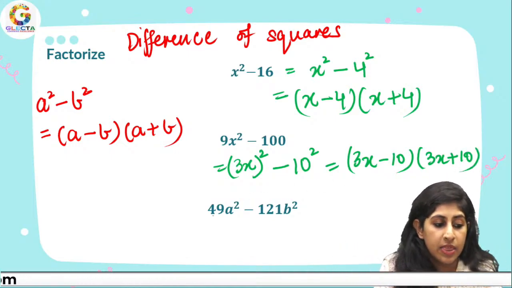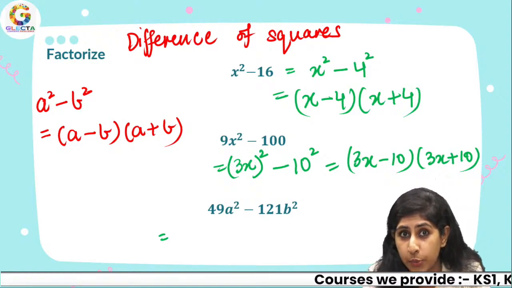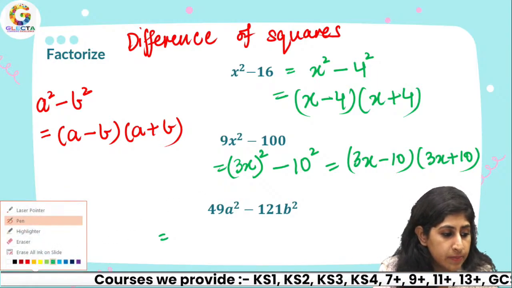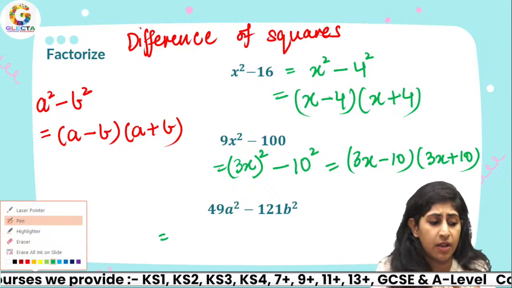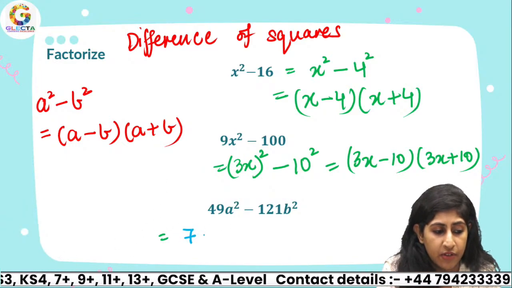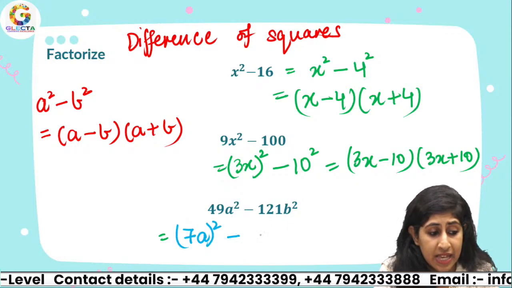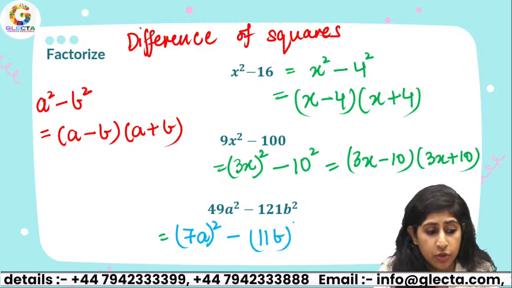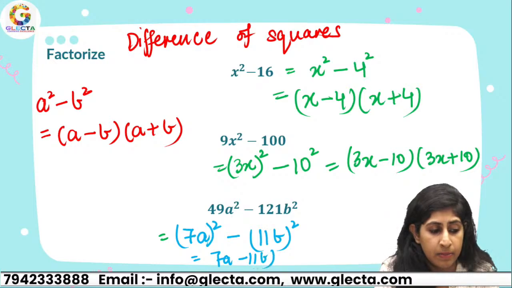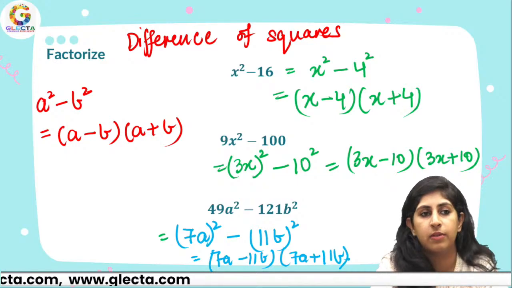That's it. Then when we have 49a square minus 121b square, again try to write them as perfect squares. 49 is 7 square, and 121 is 11 square. So this is just going to give me the answer as 7a minus 11b times 7a plus 11b.